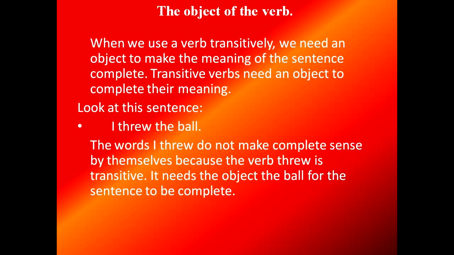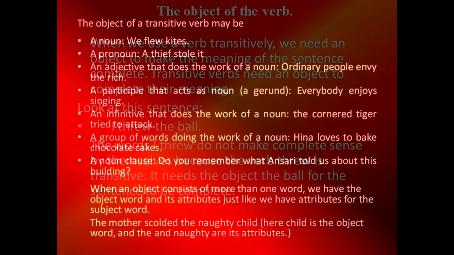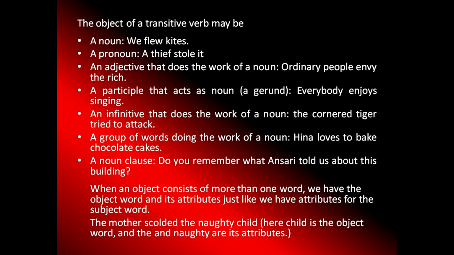The object of a transitive verb can be a noun. Let's see how. I threw what? Ball. So ball is a noun. Here is another example. We flew kites. What did we fly? Kites. Kites is what? Noun. Next one. An object of a transitive verb can be a pronoun. Let's see how. A thief stole it. A thief stole what? It. So it is what? A pronoun. So it can be a pronoun also.